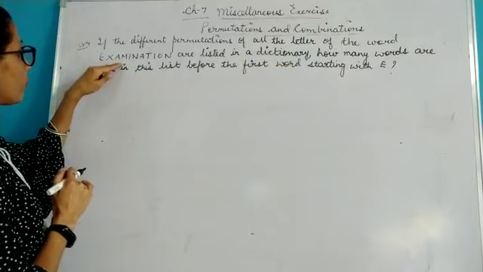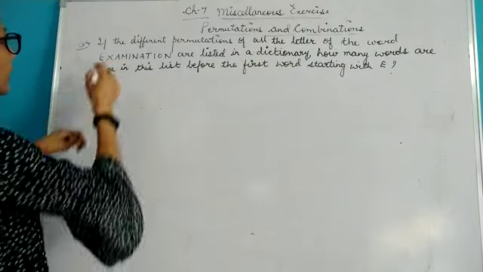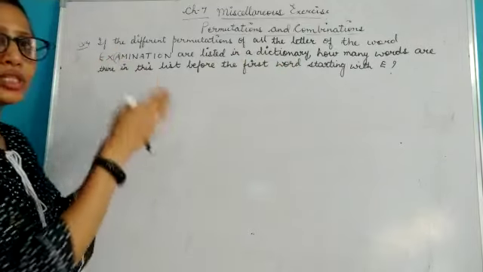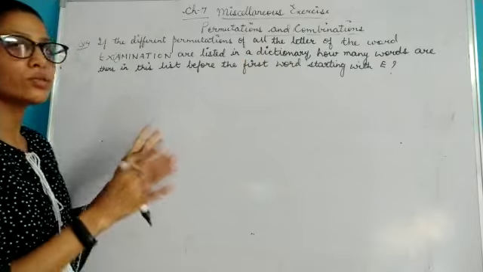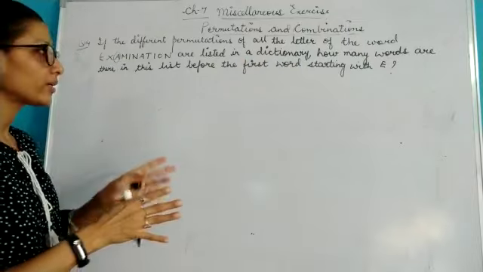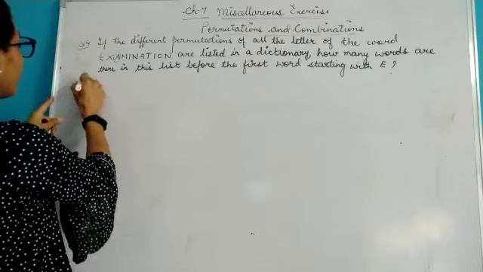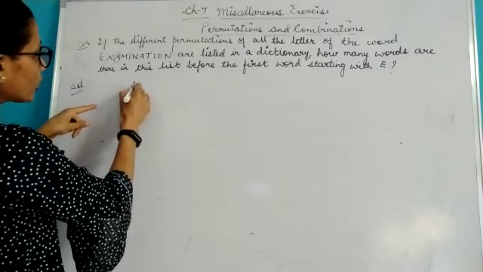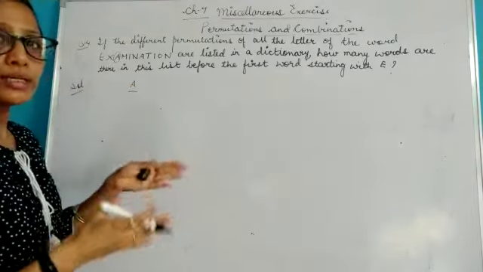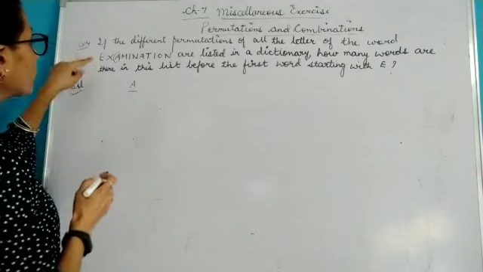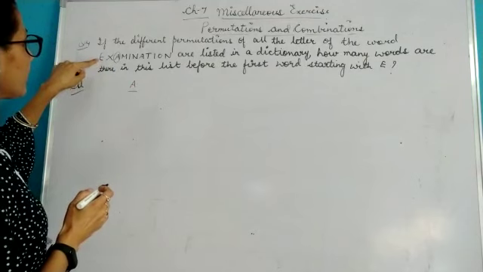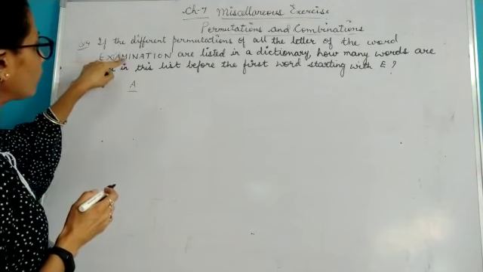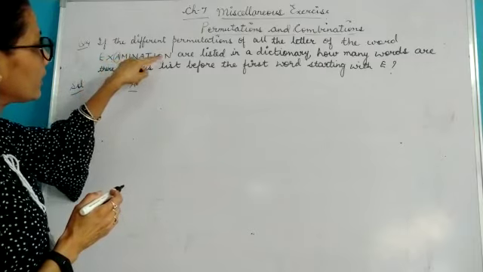That means you need to find out the words from the letters in the word examination which are coming before E. So before E there is only one letter, which is A. That means you need to find out all those words which are starting with the letter A. How many words are starting with A? So you count the number of letters in the word examination. It is 1, 2, 3, 4, 5, 6, 7, 8, 9, 10, 11.